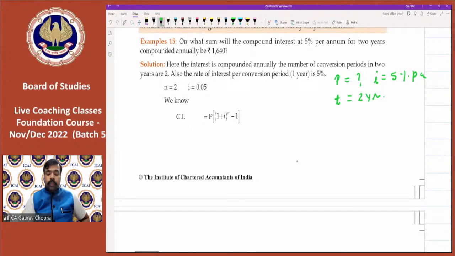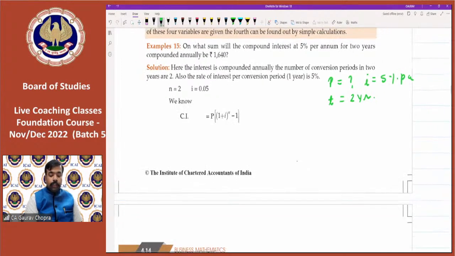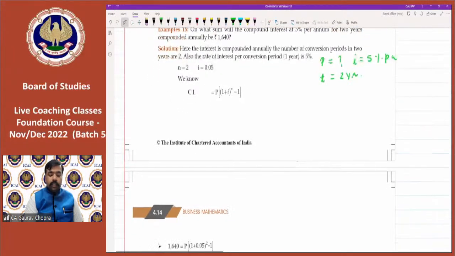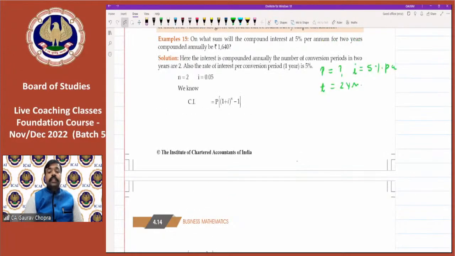So what is this 1640? We have to understand very carefully the language, what the language is saying. This 1640 is nothing but the compound interest. How do we know? Because the question says on what sum will the compound interest at 5% for 2 years be 1640. So compound interest is 1640.